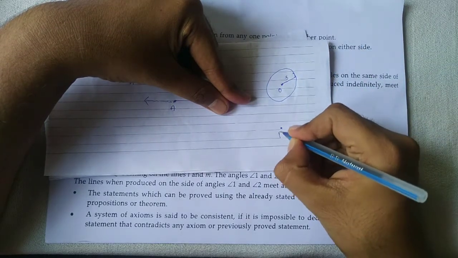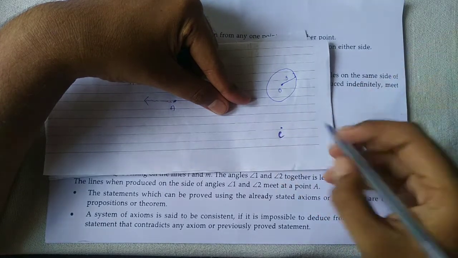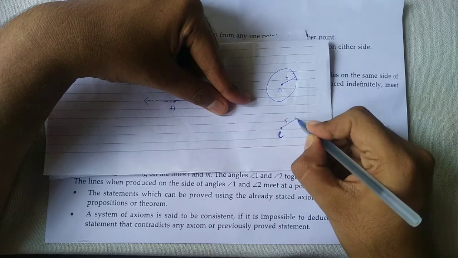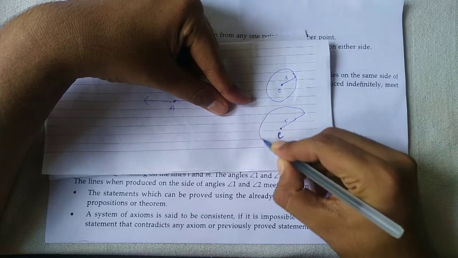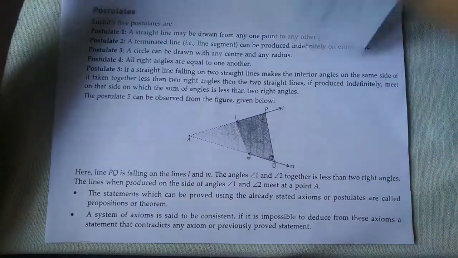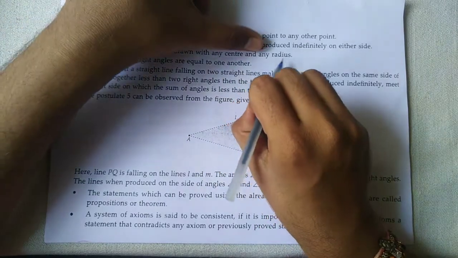Suppose center C, I can assume center C, and I can draw a radius of 5 centimeters. Then draw a big circle. We can draw anything. So a circle can be drawn with any center and any radius.